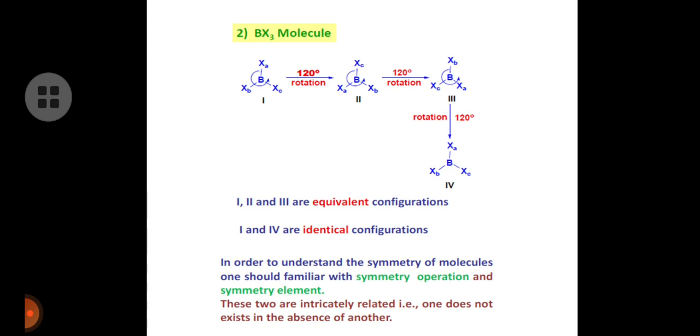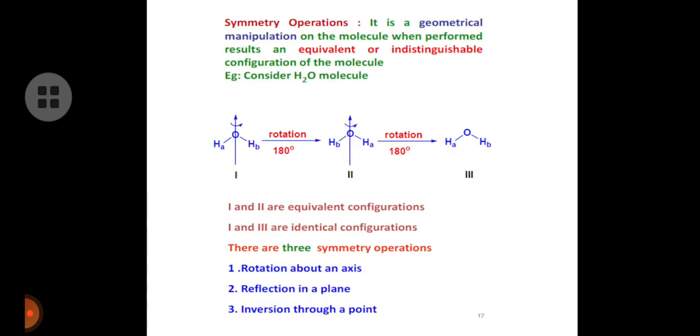In order to understand the symmetry of molecules, one should be familiar with symmetry operations and symmetry elements. These two are intricately related, that is, one does not exist in the absence of the other. A symmetry operation is a geometrical manipulation on the molecule which, when performed, results in an equivalent or indistinguishable configuration of the molecule.